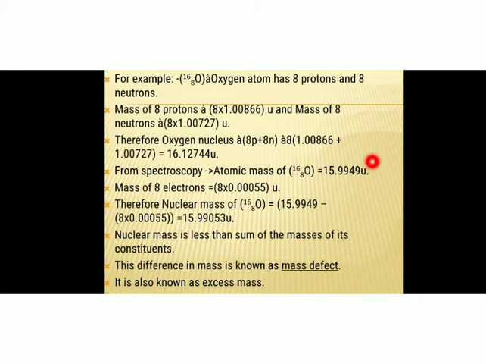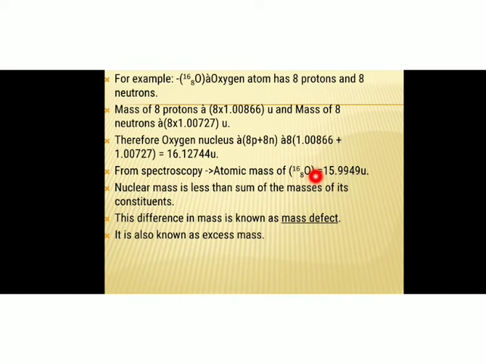We would expect both numbers to be equal, because the atomic mass is the sum of the masses of protons and neutrons present inside the nucleus. Here we got the sum of the masses of protons and neutrons of the nucleus as 16.12744 U, but using the mass spectrometer the atomic mass was observed to be 15.9949 U. So there is a difference in mass, and this difference in mass is known as mass defect.